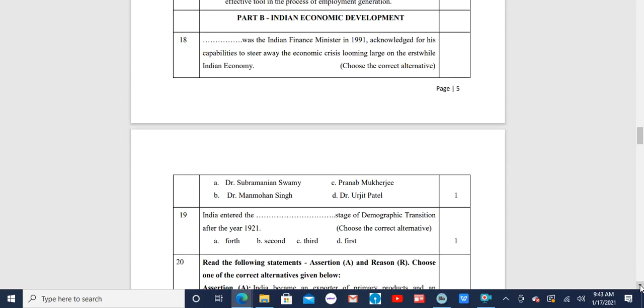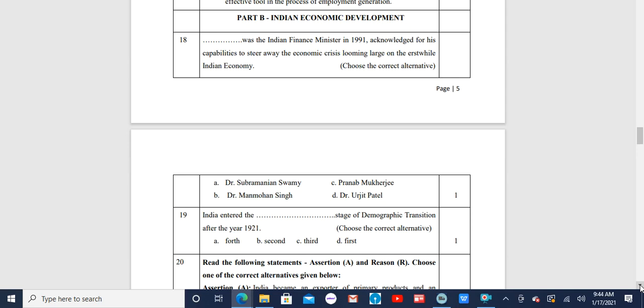That is question number 18 under Indian economics, the first one marker. Dash was the Indian finance minister in 1991, acknowledged for his capabilities to steer away the economic crisis looming large on the erstwhile Indian economy. So who was the finance minister in 1991?